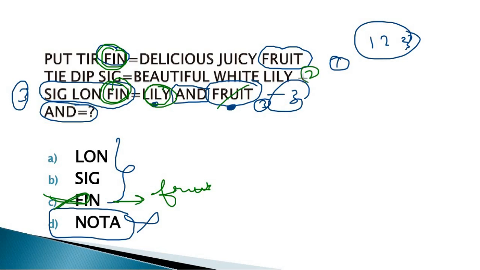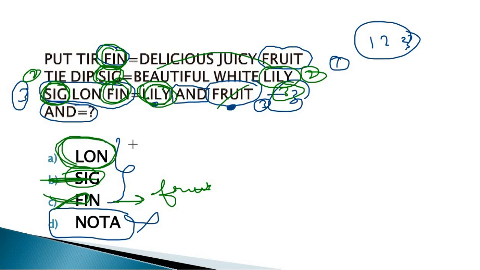If we see statements 2 and 3, SIG and SIG are the same, so the code for lily is SIG. It means SIG is also removed. Here you have only option A, which is LON. It means this is the code for "and". The correct answer for "and" is option A.